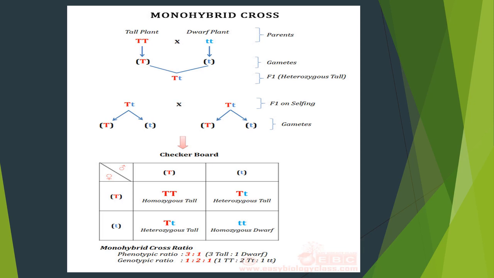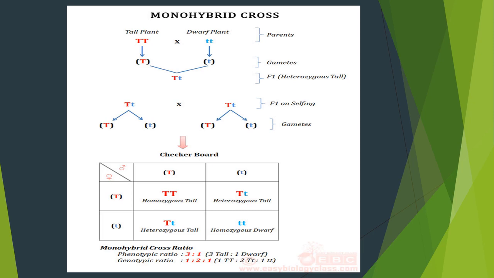Now, the Mendel's question is, the tall plant has been produced. So, in the tall plants, do all the plants have the homozygous form of allele or the heterozygous form of allele? That is a question that arose in Mendel. So, Mendel needed to check the allele formation. That's why now Mendel has done the second step.